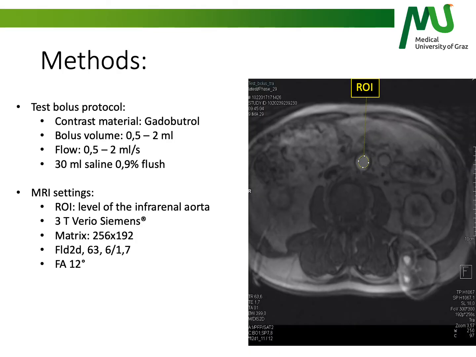The test-bolus protocol consisted of cardiopulmonary as contrast agent. Depending on the patient's clinical status, the bolus volume and flow were adjusted accordingly. Parallel to the contrast material injection and flush, MR images of the region of interest were acquired in a 1-second interval for a period of 60 seconds. The picture demonstrates the level of the infrarenal aorta, which defined the region of interest.